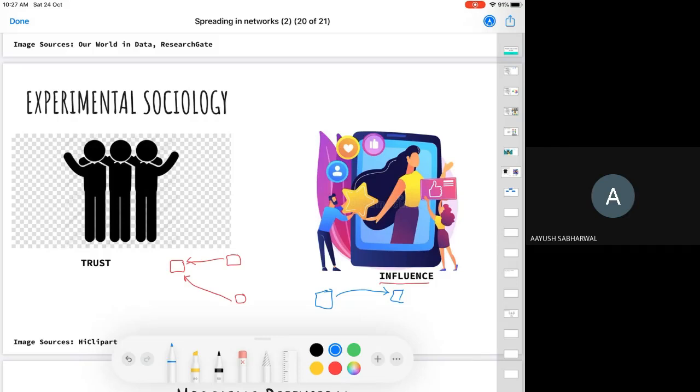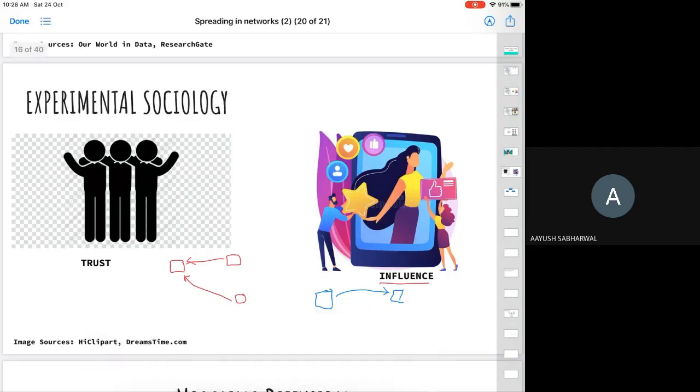Influentials can affect other citizens easily, but this doesn't apply to diseases. In the case of disease, it won't happen that if you are influential, I'll catch the disease easily, or if you are influential, it will be difficult for me to pass a disease on to you. However, in the case of information, this happens. These are some differences between the spread of diseases and the spread of information or ideas.